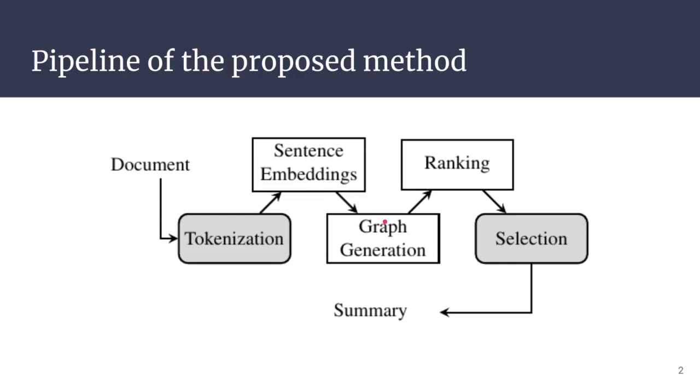And after that, we create a graph where the nodes are the sentences in the document, and the edges are weighted by the distance between the nodes, and this is a complete graph. And after that, we compute a ranking for each one of these nodes, and in this ranking, lower scores mean more important sentences to include in the summary.